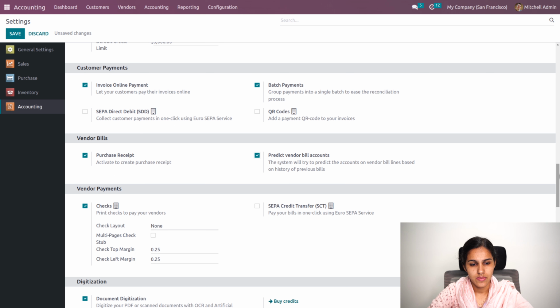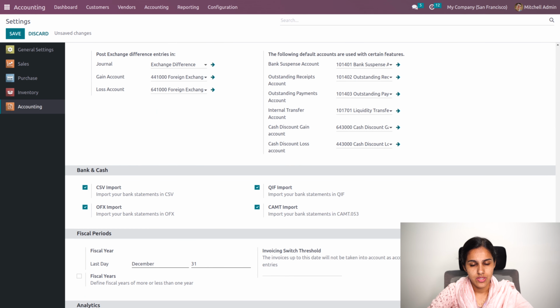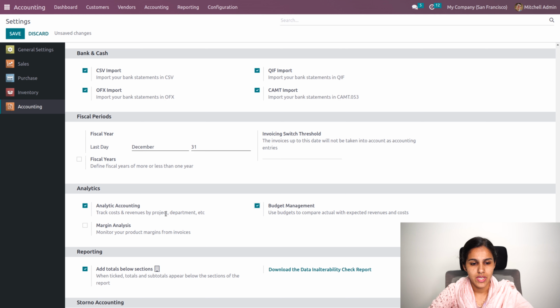Then we'll move to another feature, that is budget management and analytic accounting. So let's save the budget management and analytic accounting. And on saving this, under accounting, we will have budget management as well as budgetary positions under the configuration settings. So let's save the settings.